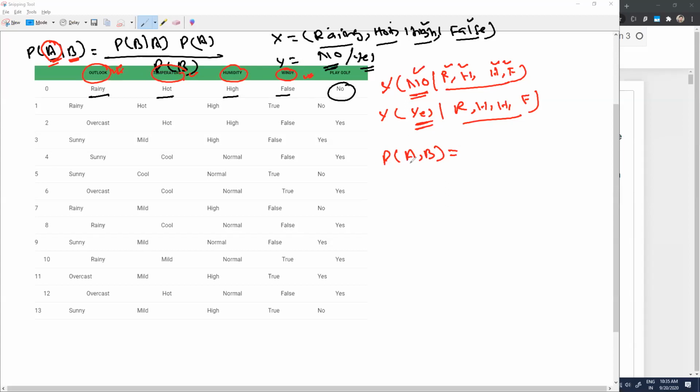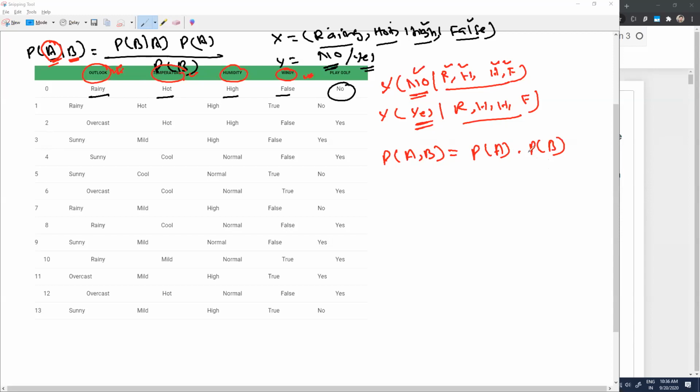So if you are trying to find out the probability of A and B, and if A and B are independent of each other, you can rewrite this formula this way: probability of A into probability of B. This is what a probability says, that if the 2 things are independent of each other, we can write the combined probability of A and B as P of A and P of B. This is a very simple formula.